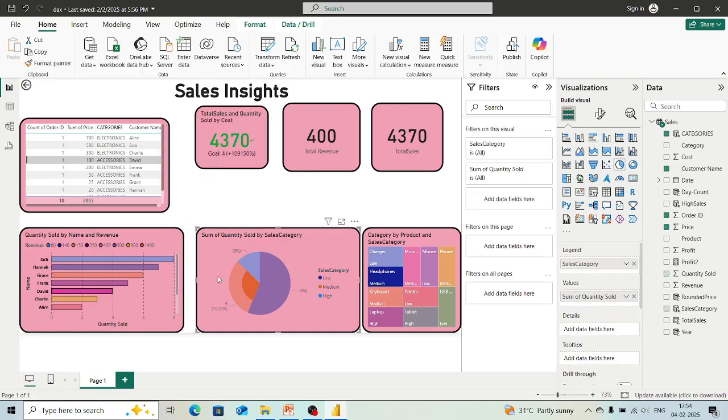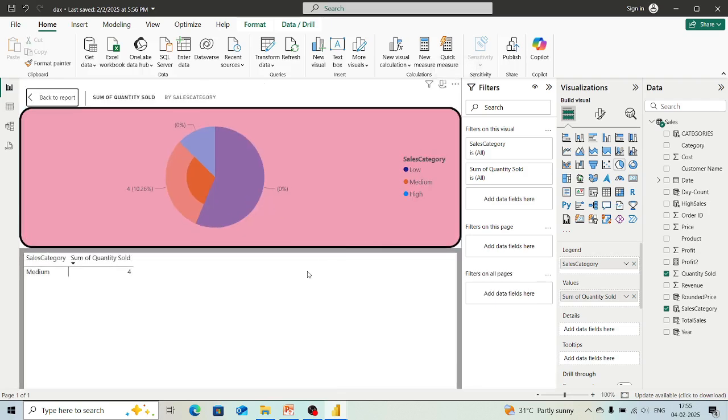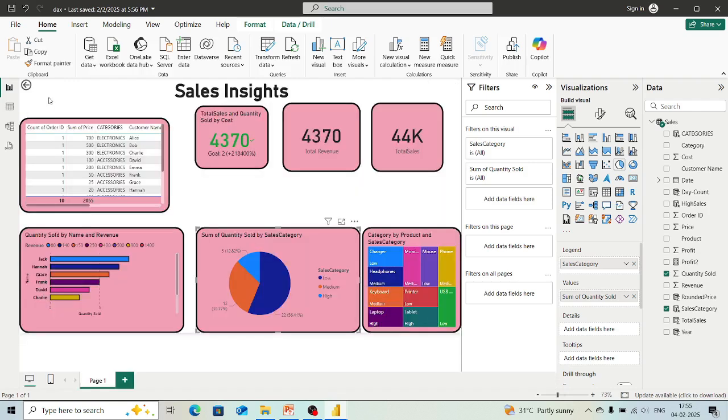If we just select this pie chart and come here, there is a sort option available, on what basis you want to sort, that you can do. And here, if you want to represent this in the table view, this particular visualization, you can also do it. Now I have selected it, that is why it is showing like that. But if I do not, then it will show all the things. Again, if you want to go back to the report, you can go from here.